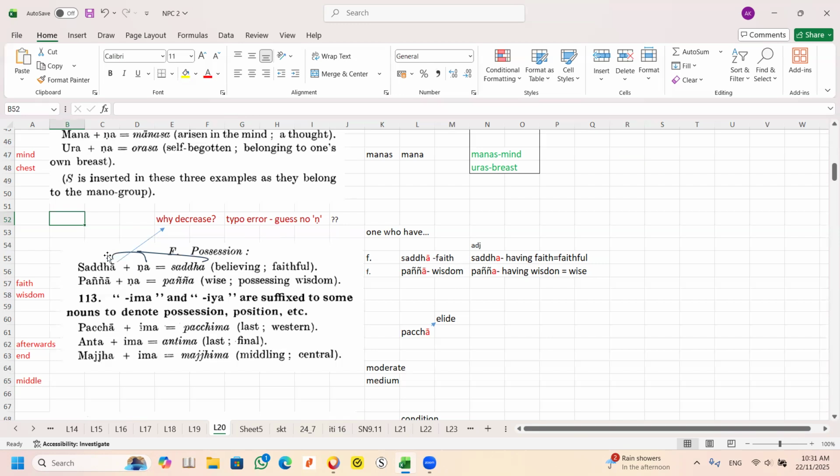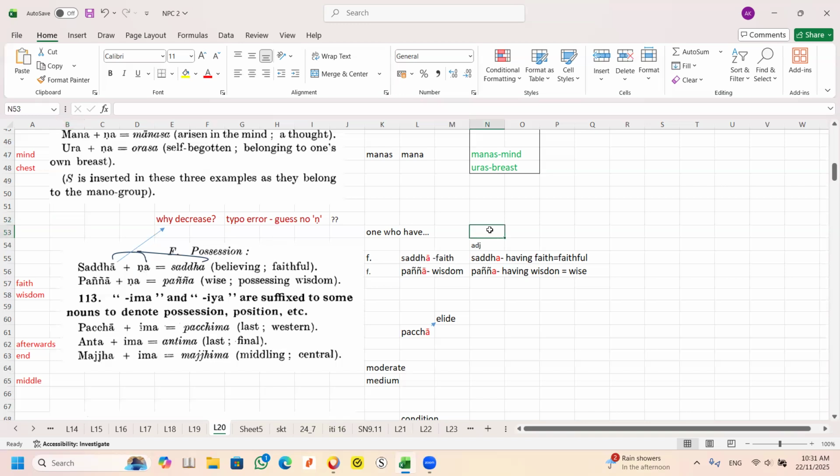Just look at this. Can you see the word? Sada is a feminine noun. It means faith. When R is added, it forms a possession. That means this is a possessive noun.